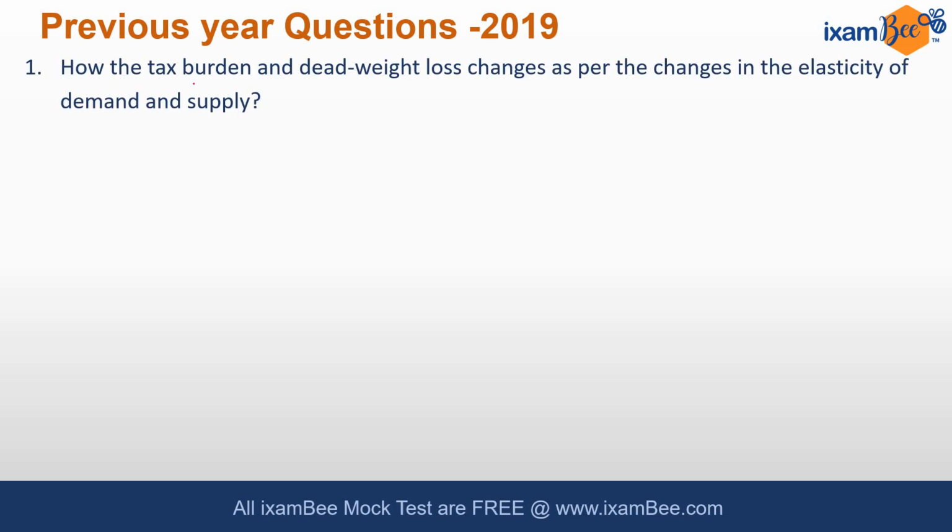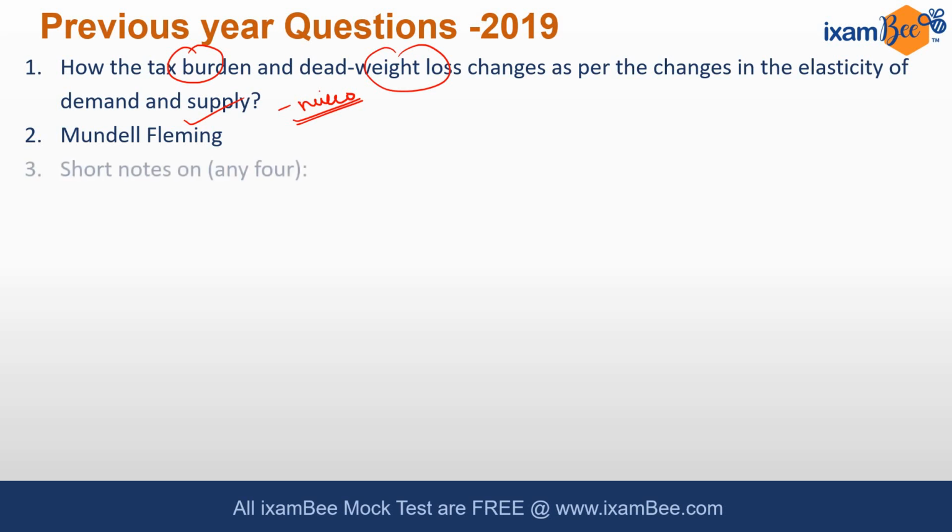The first question was from micro: how the tax burden and the deadweight loss change as per the changes in elasticity of demand and supply. So this is from micro. The Mundell-Fleming model, they are asking about it. It is from the open economy, international economy. So there is a question from international economics.